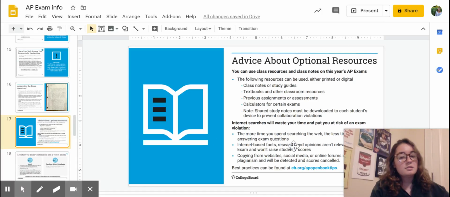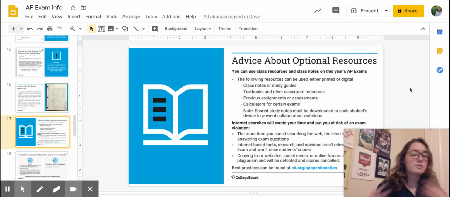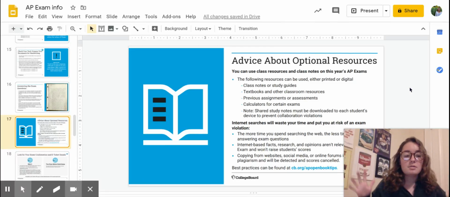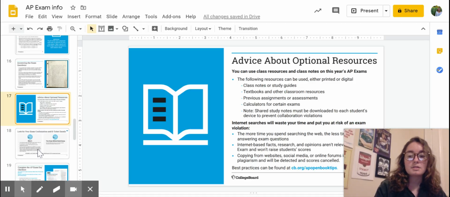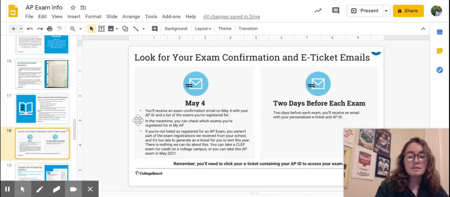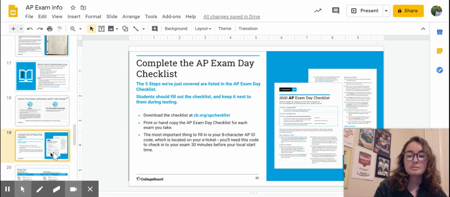We don't encourage you to use the internet because that could have misinformation. You could accidentally stumble on something where people are working together, and then that could get you in trouble. So make sure you're putting things in your cheat sheet, because that's easier and you know it's a reliable and trustworthy source of information rather than the internet. So again, do this as your task today to make sure you got this email in addition to doing the exam demo.